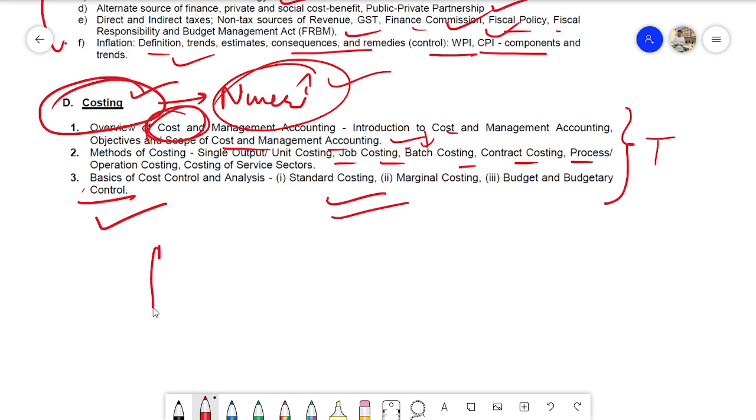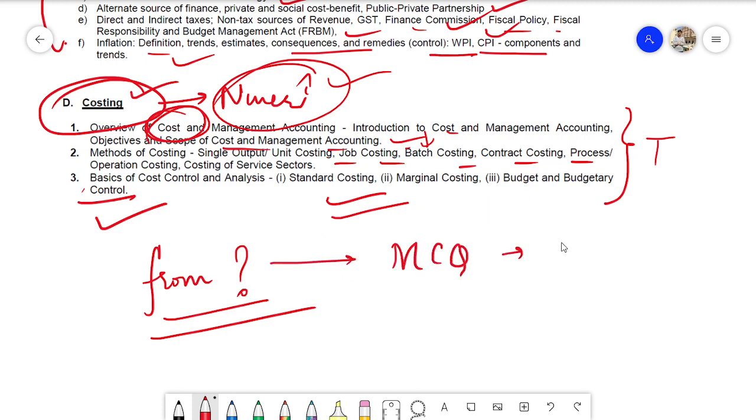Now, from where do you cover the numericals? From which sources? I've recommended the MCQ course of EduTap. They are going through a discount these days. I guess there is a 50% discount till tomorrow. You can practice the MCQs. They have given some of the numerical problems as well, and the solutions are also given, so you can practice numericals from that.